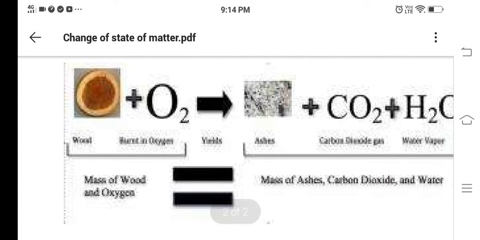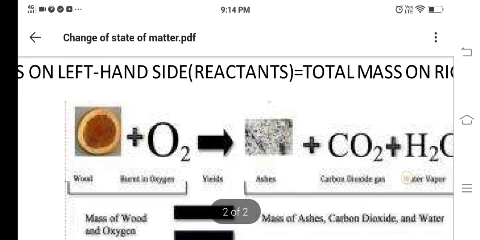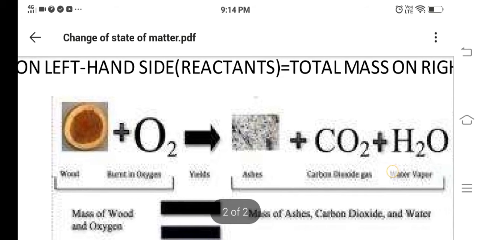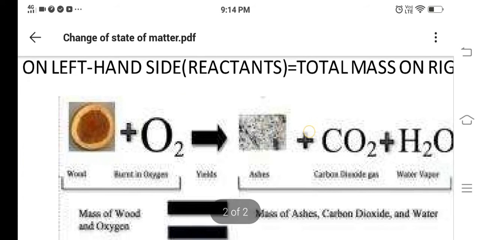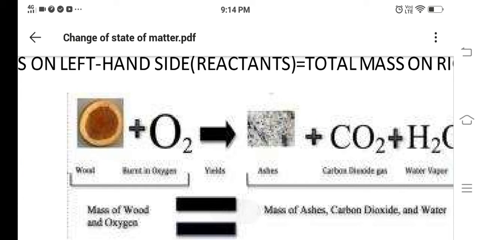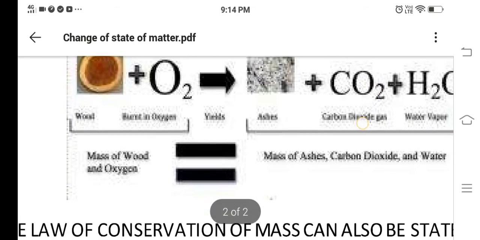You may have a doubt how it is the same, because if you burn wood or paper, we get a small amount of ash. Sometimes we may get smoke, but we don't capture it. Even if you cannot capture the carbon dioxide gas and the water vapor, if you take them in calculation, it is the same.